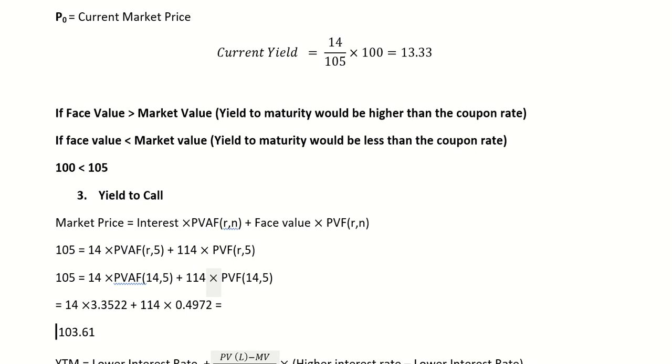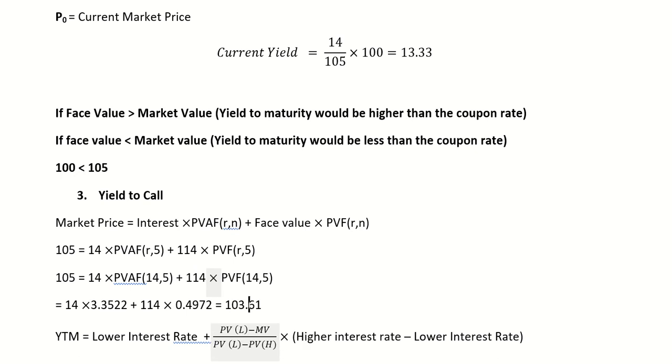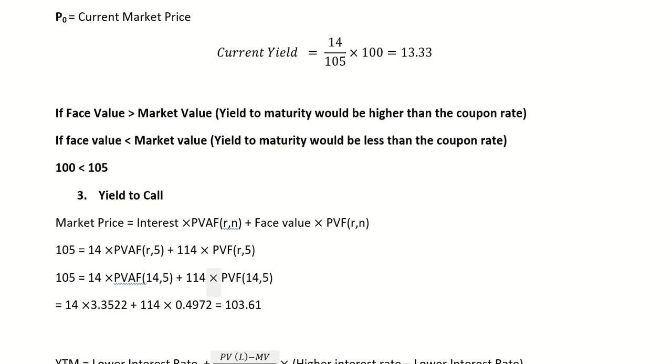So now probably I can check at 15%, since 14% I have checked. I will apply the same formula for 15%, and here also 15%, 15% 5 years for both.